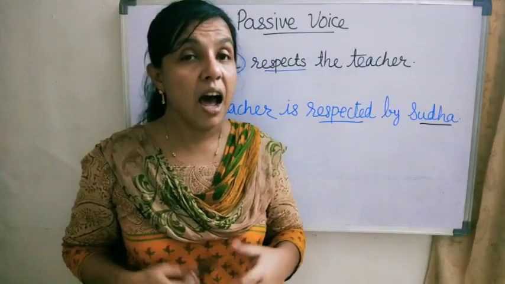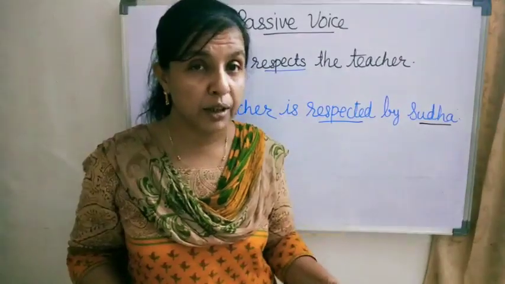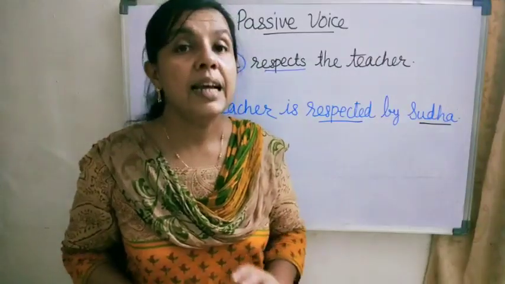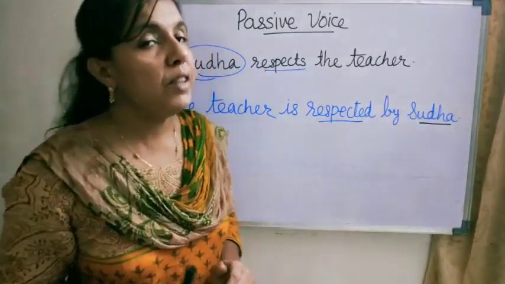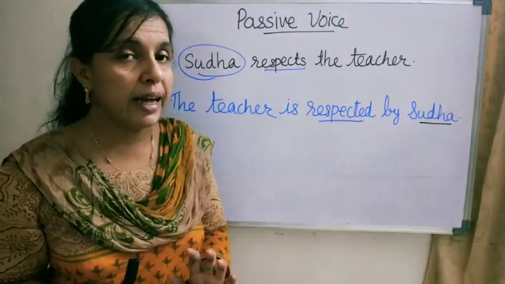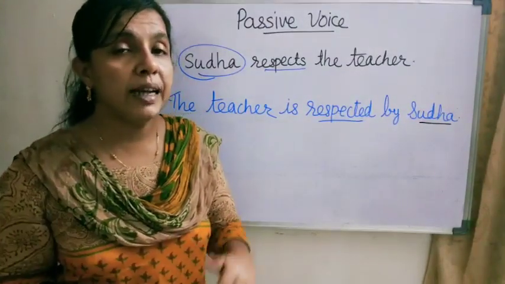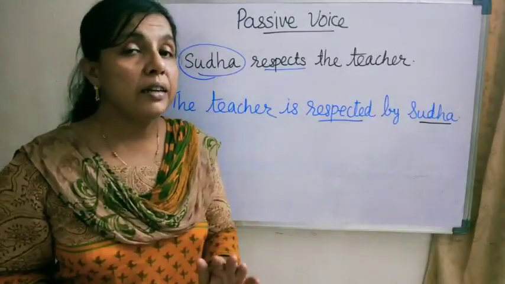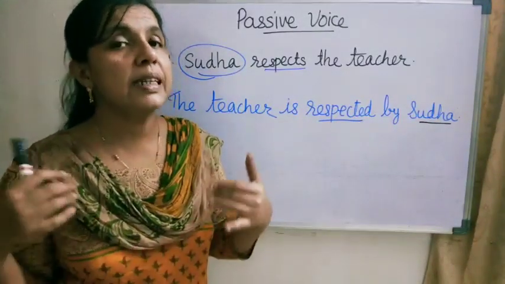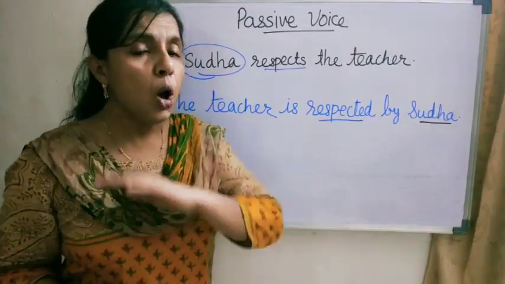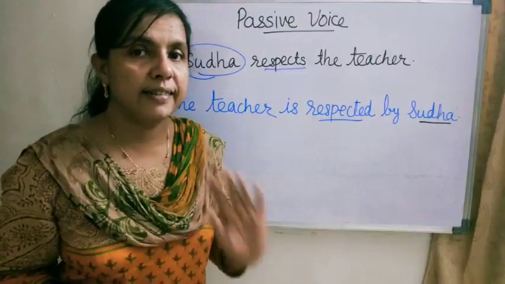We usually use the active voice, but sometimes the person or the thing that performs the action is unknown or unimportant, or it is vague. Vague means not clearly expressed. In such cases, we use passive voice. So we should remember that it is the verb that is expressed in active or passive voice. When a verb is expressed in the passive voice, the form of the whole sentence is changed.